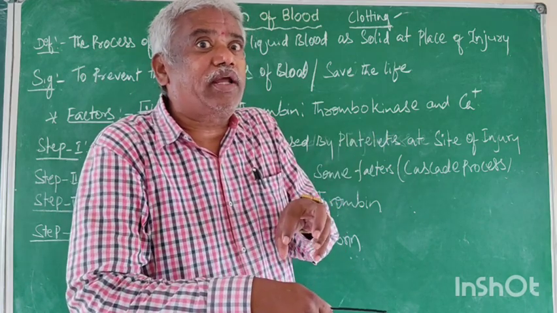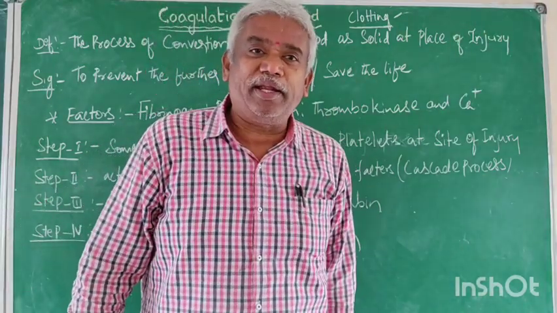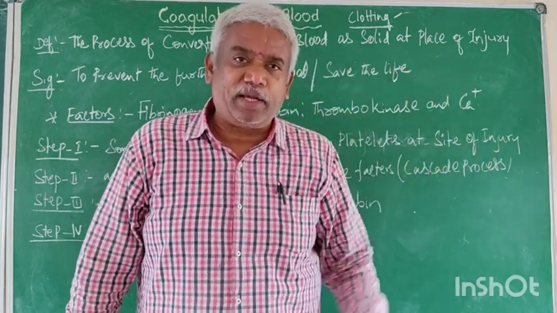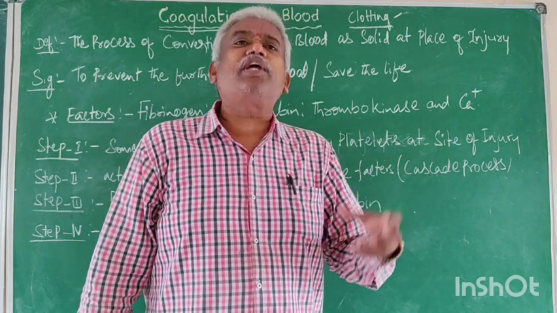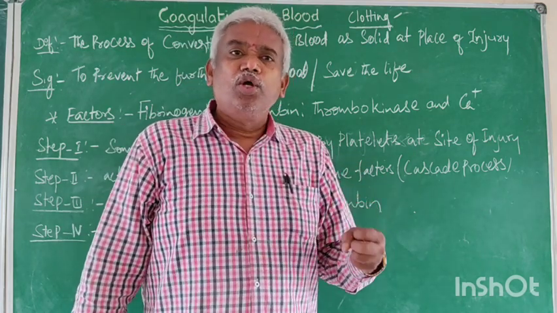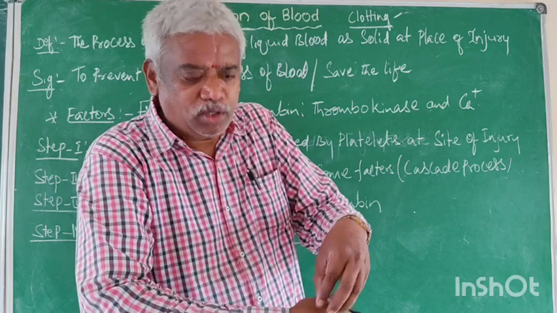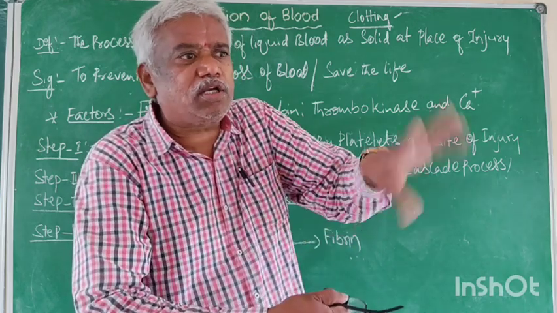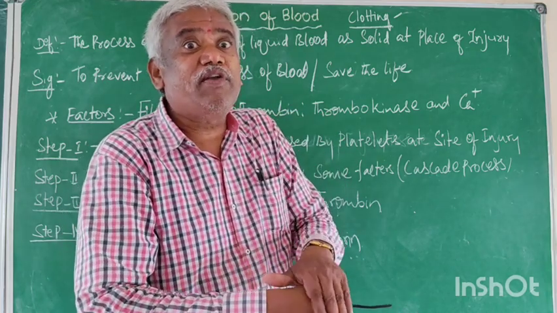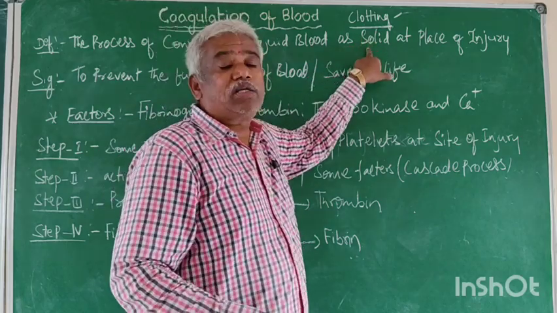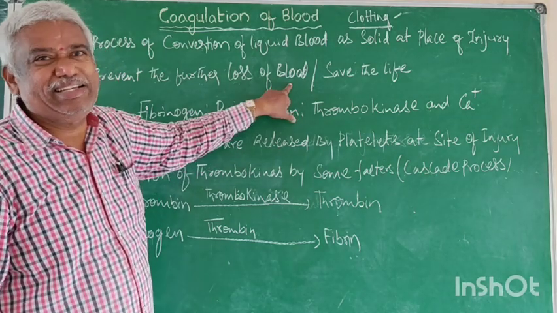What is the place of clotting? At the place of injury. If the injury does not occur, there is no need of solid, no need of clotting or coagulation. So, coagulation is a defensive, protective process to prevent the further loss of blood. Right. If injuries occur, some little amount of blood comes out. But if you are a healthy person, within 2 minutes, some solid will be there. Now this is the definition. And to prevent the further loss of blood is the need and significance.